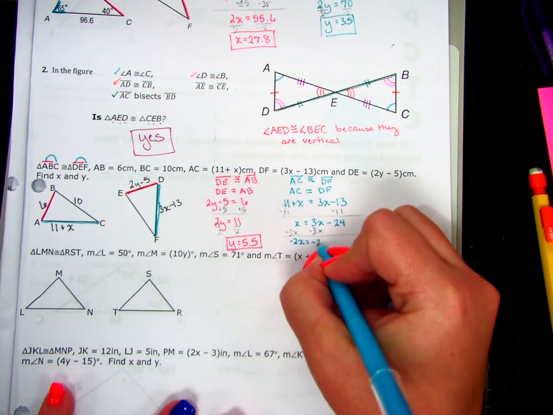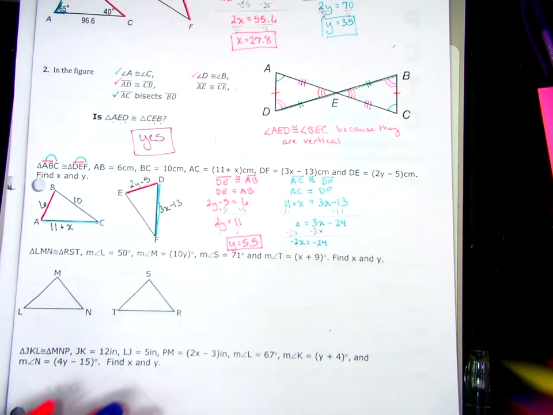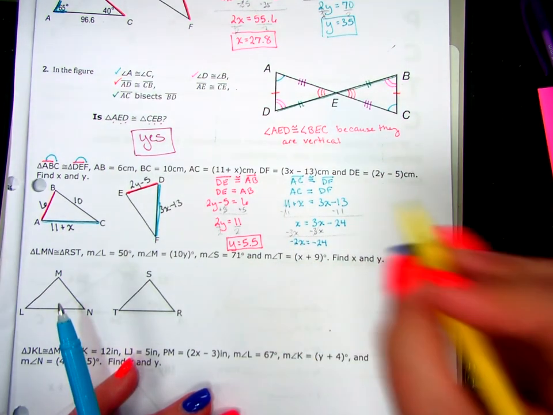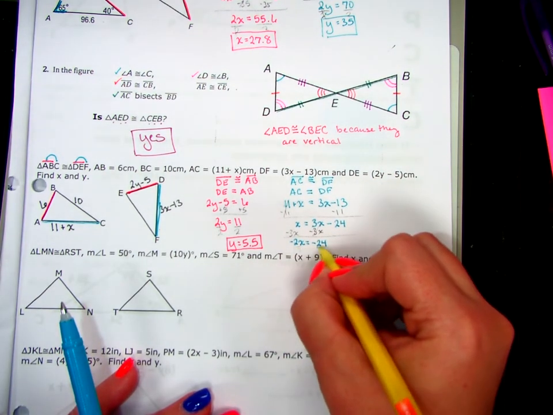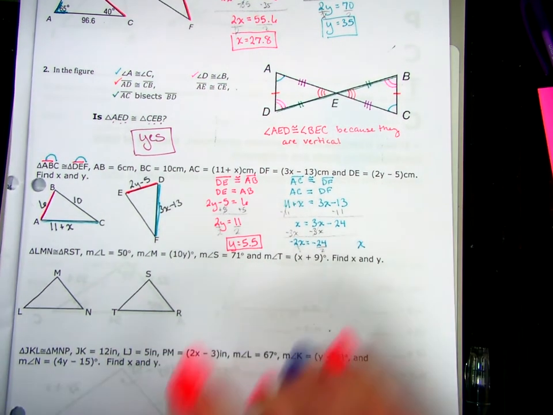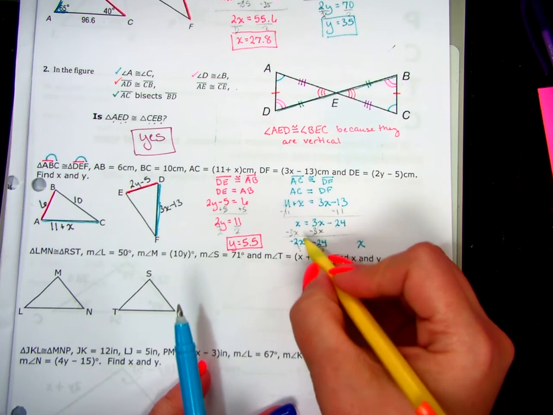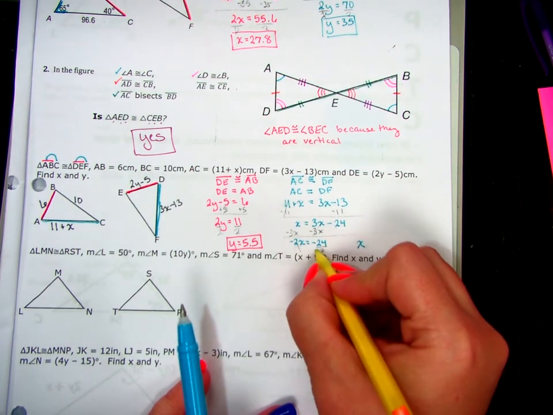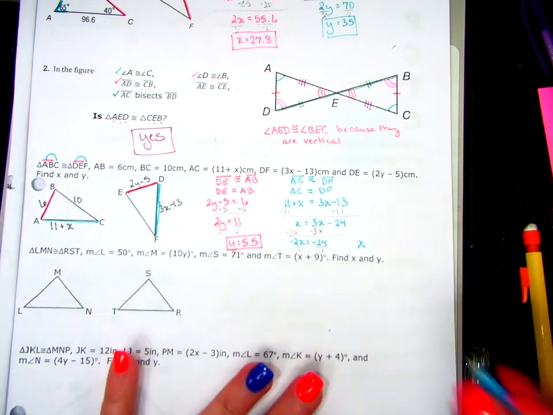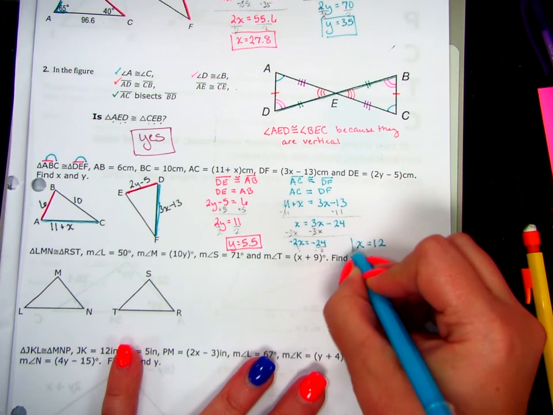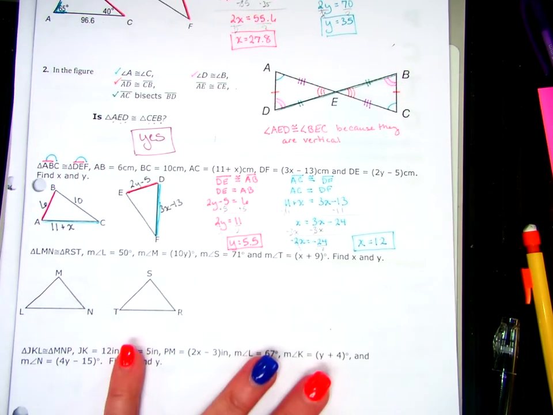So that's going to give me negative 2x equals negative 24. Then divide by negative 2. And x equals positive 12, negative over negative.